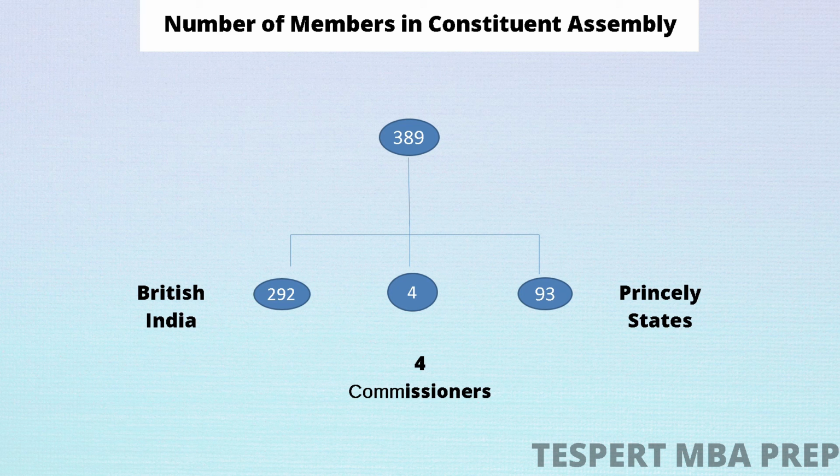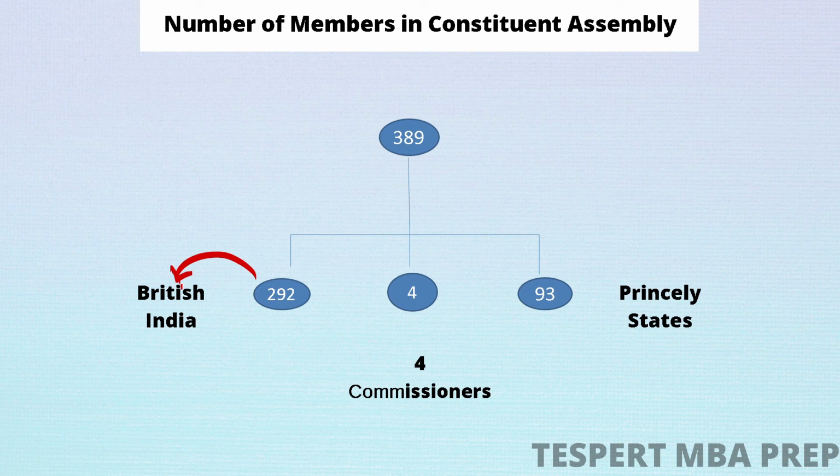There were 389 members. Some were elected, some were nominated. We shall discuss who were elected and who were nominated. Now out of these 389 members, 292 members were directly from British India. British India simply means all the states that were directly under British control. So out of 389, 292 members were directly from the states of British India.